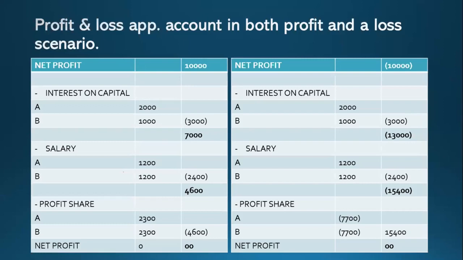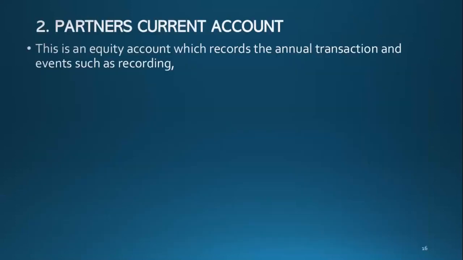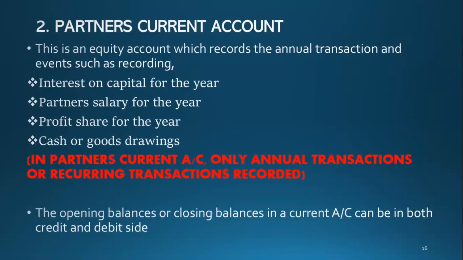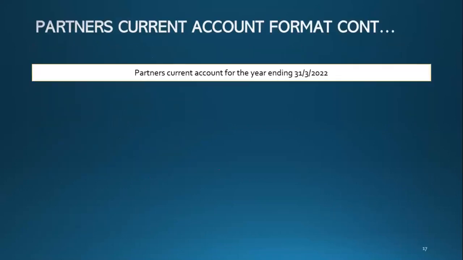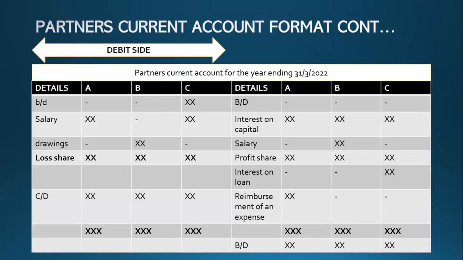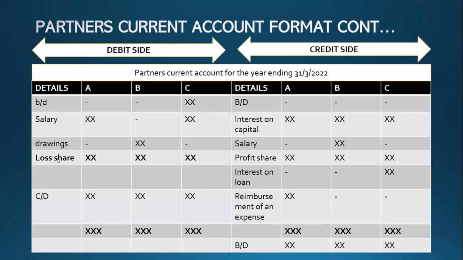So how will you record a loss in the partner's current account? You will record the loss on the debit side.